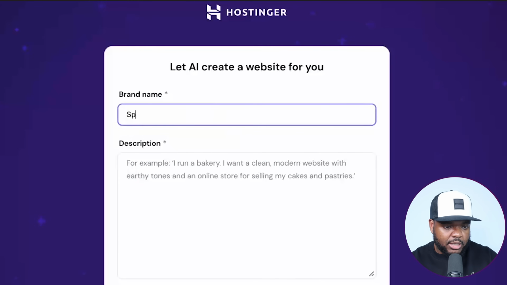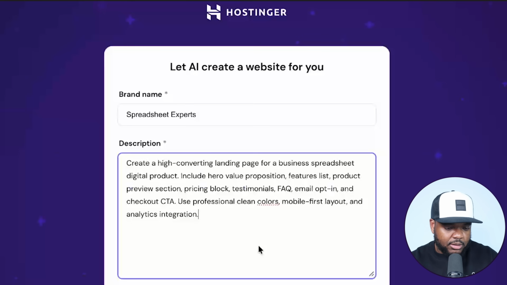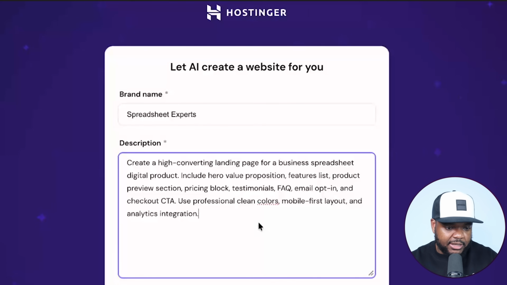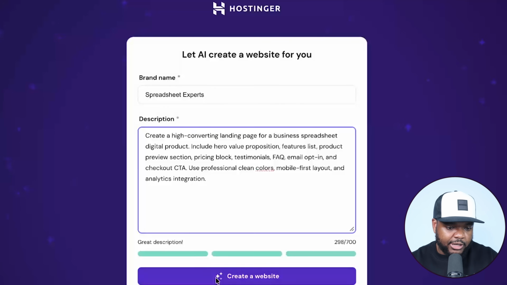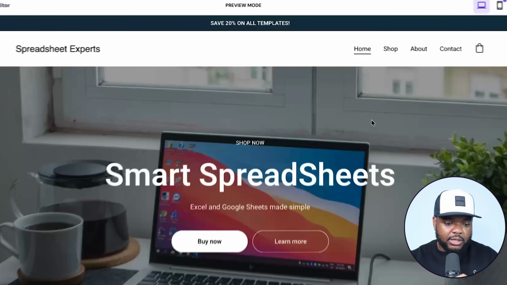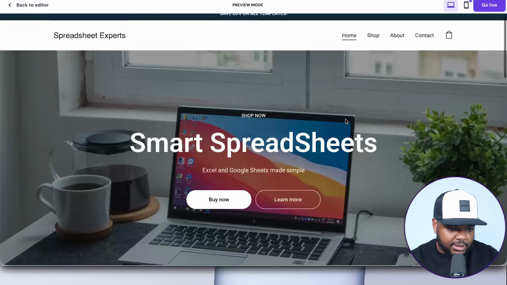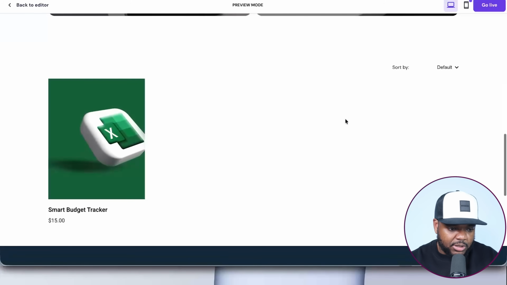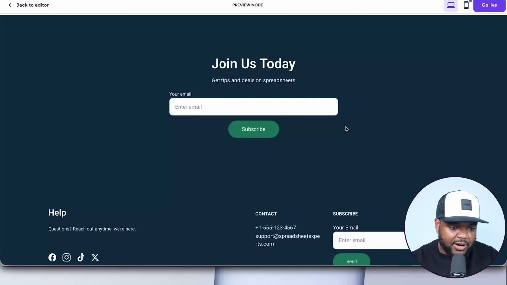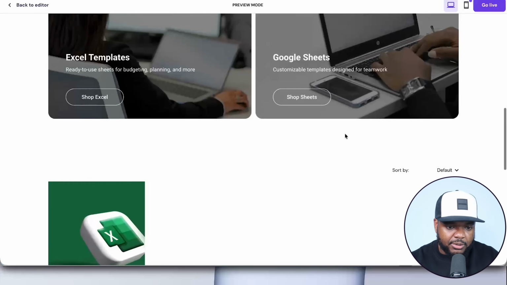So I'm just going to enter an example brand name. Let's call it Spreadsheet Experts. And I'm just going to paste the prompt from ChatGPT in there just like this, and then click on create a website. And instantly what Hostinger is going to be able to do is get this site fully built. So as we can see, I've now got this website. If I wanted to list it for sale, I'm going to be able to do that.